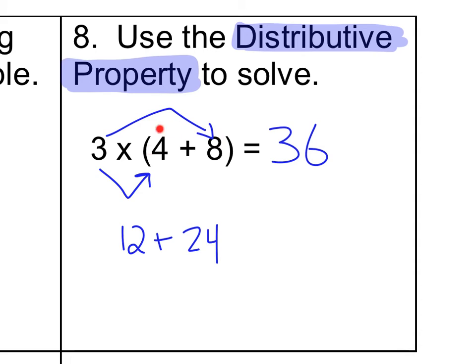So some of you may have just done 4 plus 8 because PEMDAS, or order of operations, says do this first, which is 12, and 12 times 3 is 36. But the distributive property, if you're going to use that to solve, means you would write this problem. So ask yourself, where did I get 12 plus 24? The 12 is from the 3 distributing to the 4, 3 times 4. And the 24 is from the 3 times distributing to the 8, 3 times 8. And then I add those together, and 12 plus 24 is 36. Look, as long as you get 36, I don't really care how you do it.